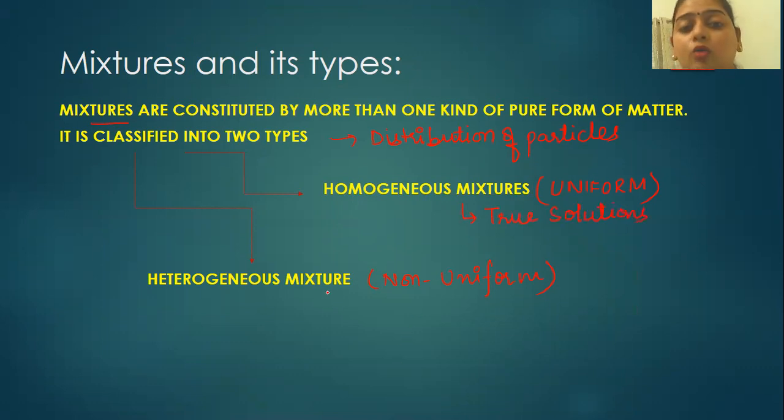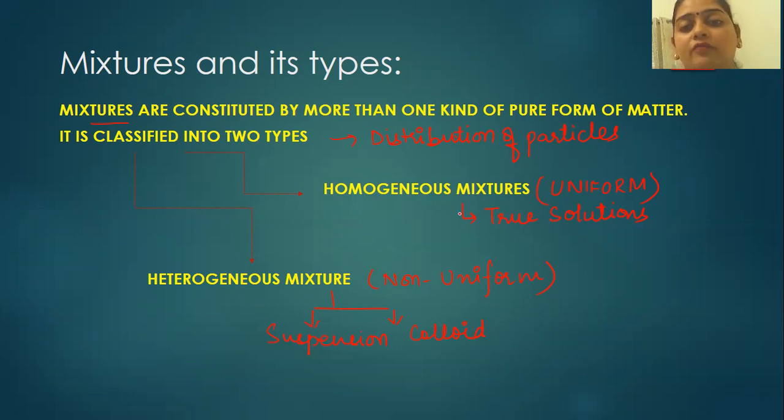Heterogeneous mixtures we can further classify into two categories: one is suspension and one is colloid. Now, children, here comes something magical, because in suspensions you will be able to see the particles easily, but in colloids you will not be able to see them. So now we will understand the difference.